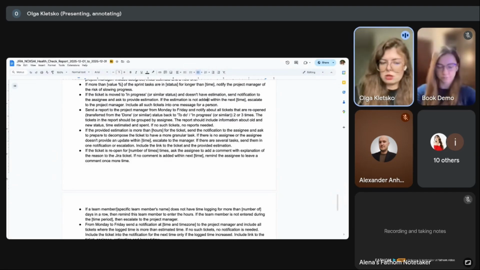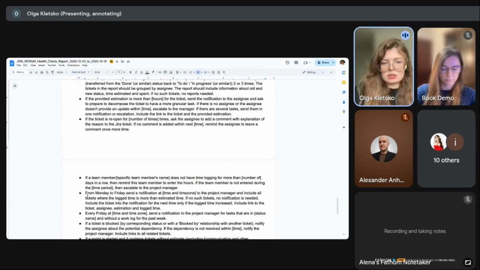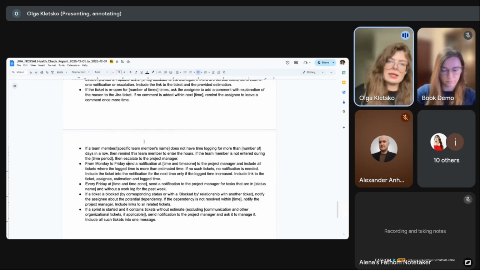We have a lot of recommendations based on all statistics, but I just pay attention to some of them that relate to hours. Another example, focused on the reporting part, suggests sending a report to the manager each working day at some specific, desired time, explaining where we are, what we expected to have, and where we received overlogging, so the manager can react to such situations. And it relates to all cases that Noxs determined as areas for improvement, and it suggests how they can be improved using Noxs if you add it to a working process.